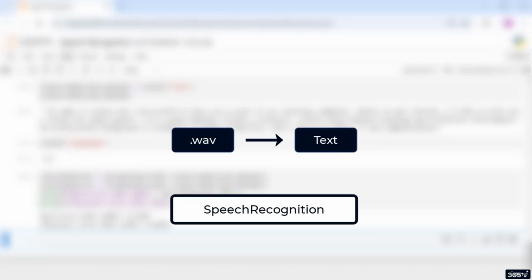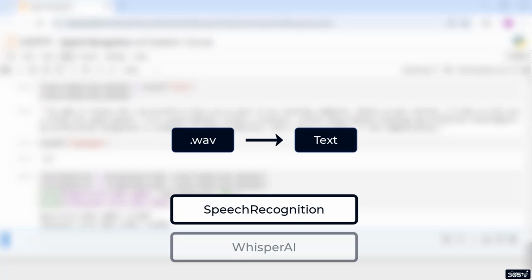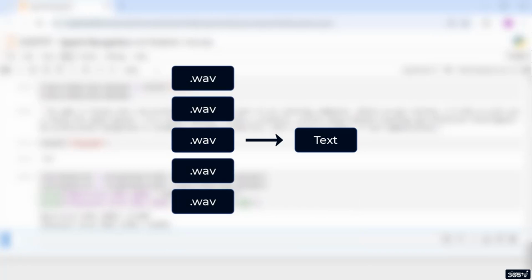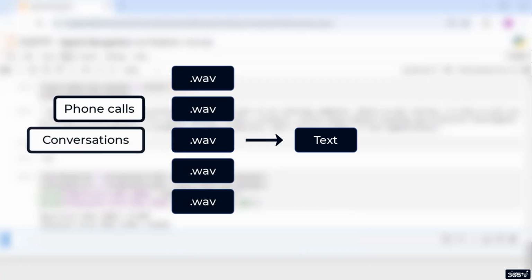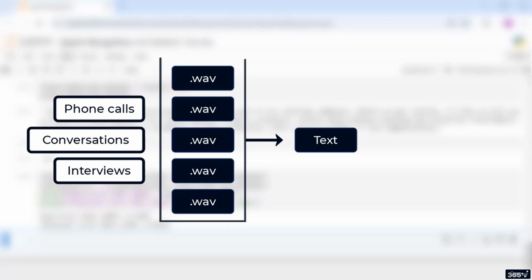Hello again. By now, we've covered a lot of ground in speech recognition. We've even transcribed an audio file using the Speech Recognition Library and OpenAI's transformer-based Whisper model. But within companies, audio data is often stored as multiple files, whether it's recorded phone calls, customer conversations, or interviews.